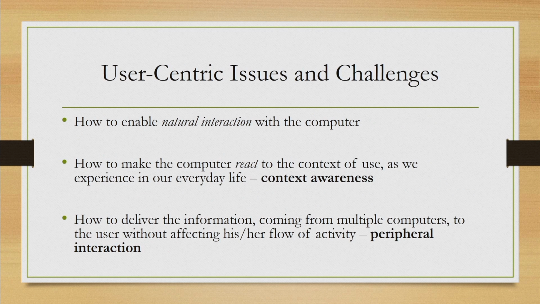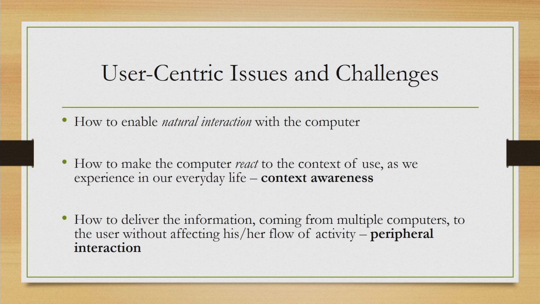So, then the next natural question comes, what are the issues and challenges in a ubiquitous computing environment? Those issues and challenges are from the user centric perspective. So, broadly three challenges are there. One is how to enable natural interaction with the objective that the interface becomes invisible, if not fully, then to the extent possible.